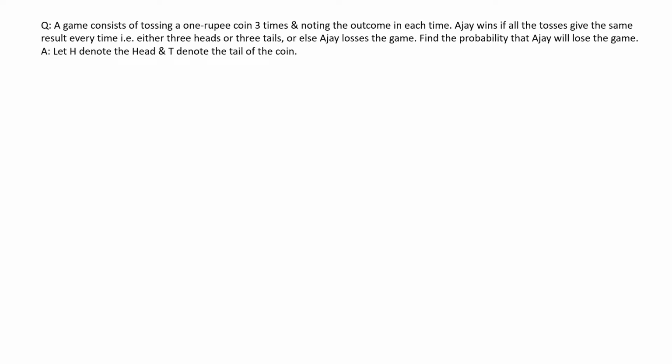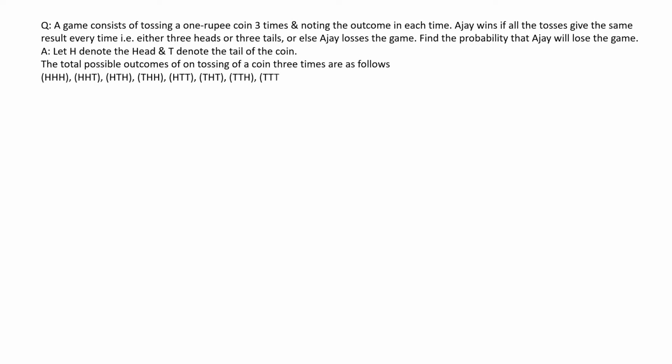Let H denote the head and T denote the tail of a coin. So the total possible outcomes on tossing a coin 3 times are as follows. That means it is HHH or HHT or HTH or THH or HTT or THT or TTH or TTT. That means the total number of outcomes equals 8.